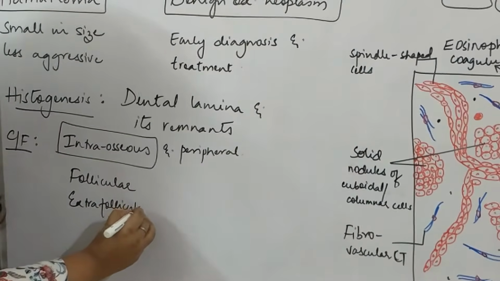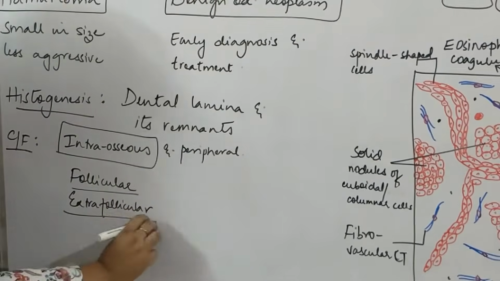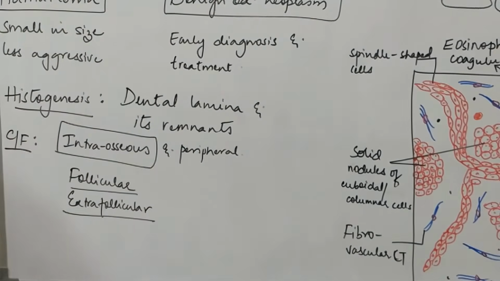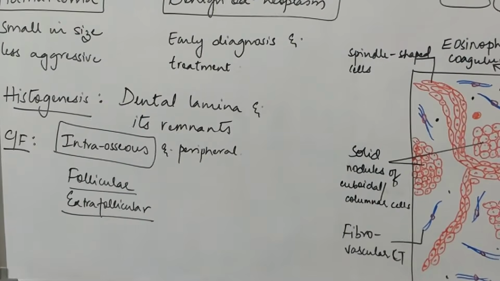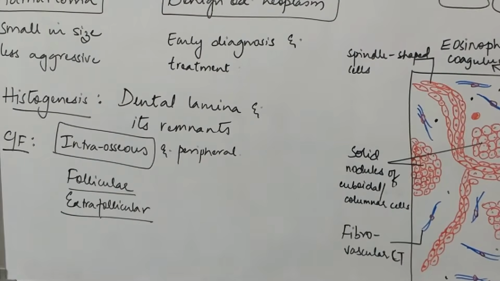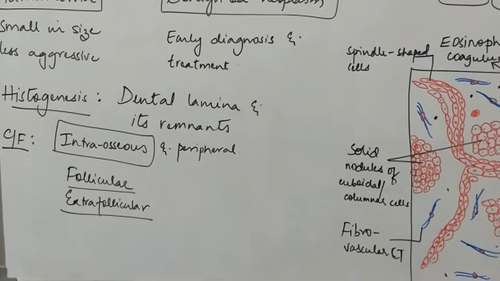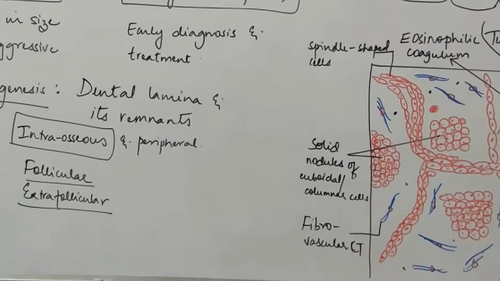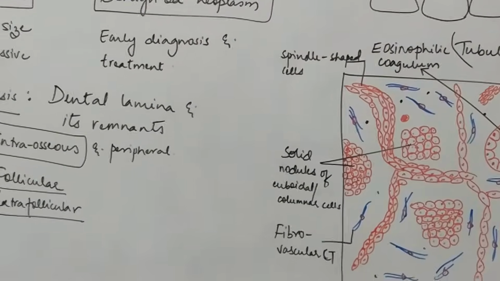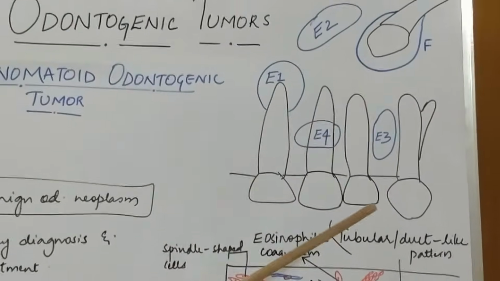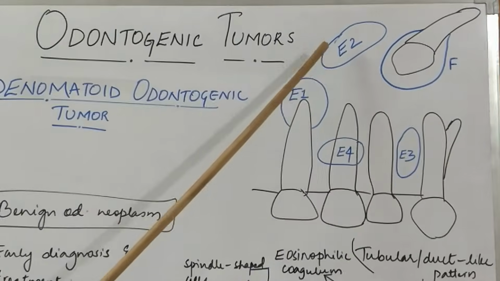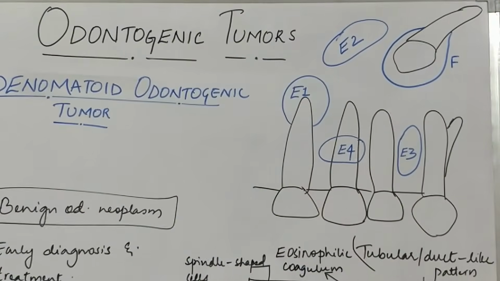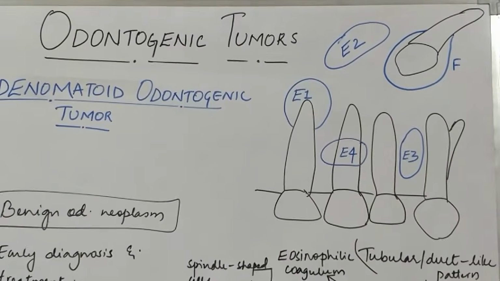So this follicle that we are talking about is the tooth follicle, or the follicle in which the tooth is enclosed just before erupting. Okay. So now please appreciate the figure on the right. Here you are seeing 4 or 5 different types of AOT, the different ways they can present.